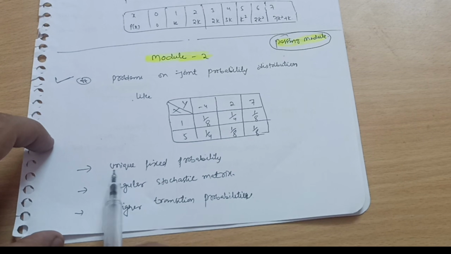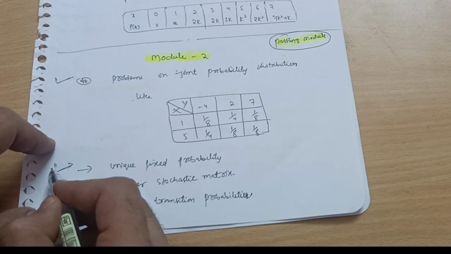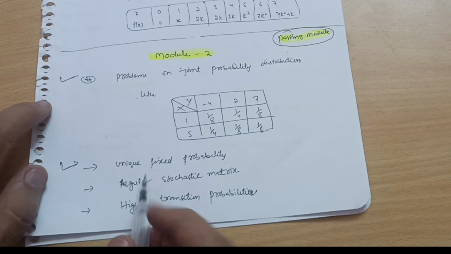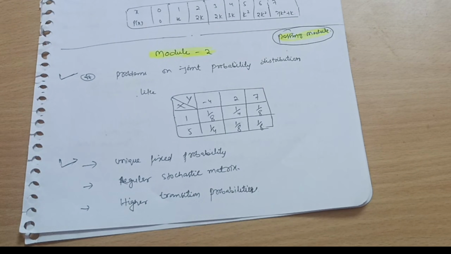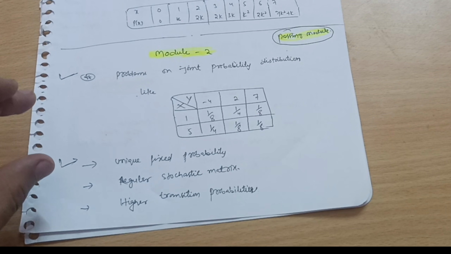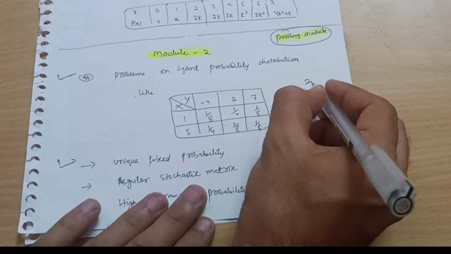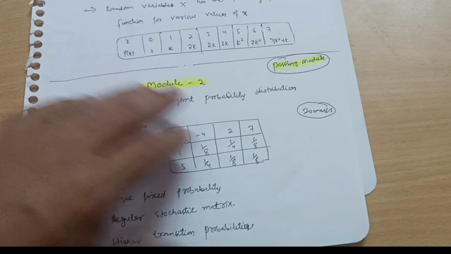Okay, so unique fixed probability, there will definitely be a problem on unique fixed probability. It is also available on my YouTube channel, you can go through. And also regular stochastic matrix and higher transition probability. So these are the four topics which you have to cover from module second. Only if you cover these topics, you can easily get 20 marks in this particular module. So this is the one passing module.